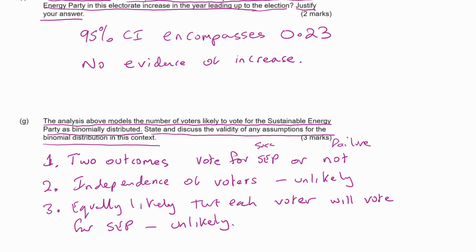Some people will already be tied to a particular party. And so the chances of these two individuals here both having exactly the same probability of voting for the SEP is extremely unlikely. So a binomial model overall is probably not a good one here.